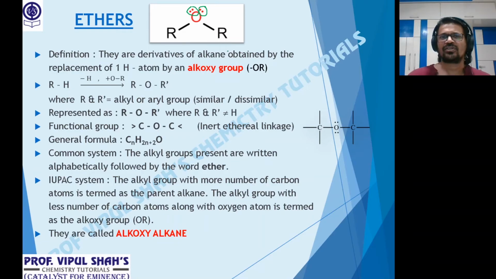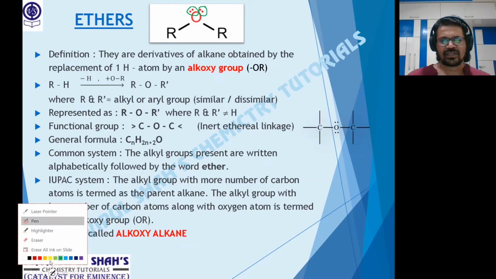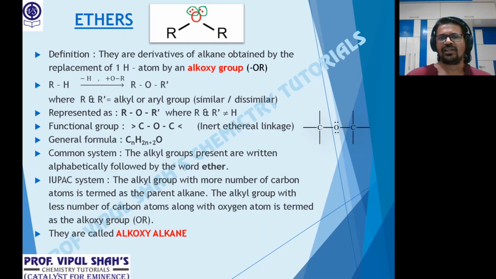Okay, that's ethers. How do we define ethers now? See here, the definition of ethers goes in this very easy way. They are derivatives of alkane. Now when we say they are derivatives of alkane, they are obtained by the replacement of one hydrogen atom by an alkoxy group. People catch the word: alkoxy. What group is it?